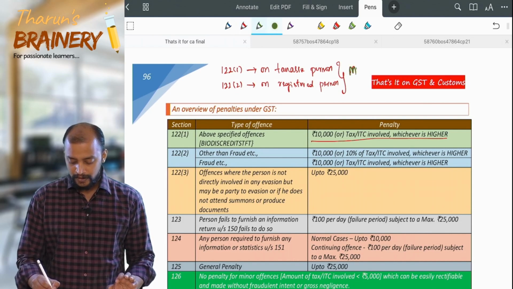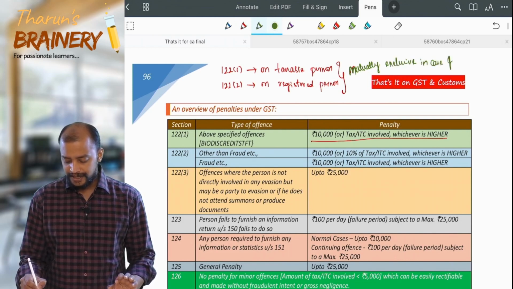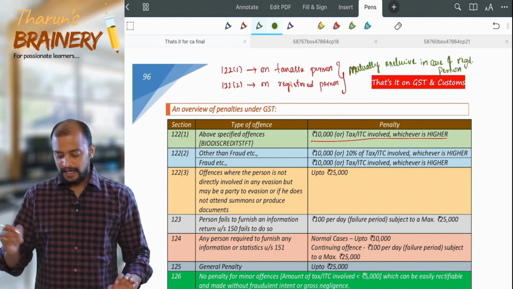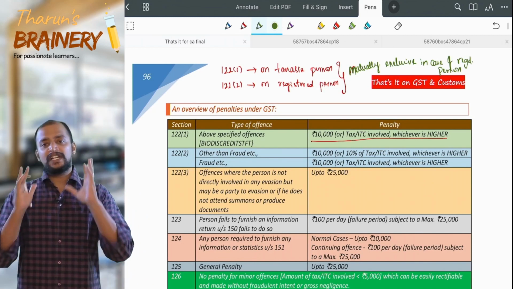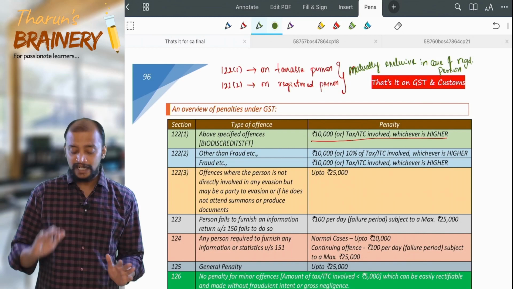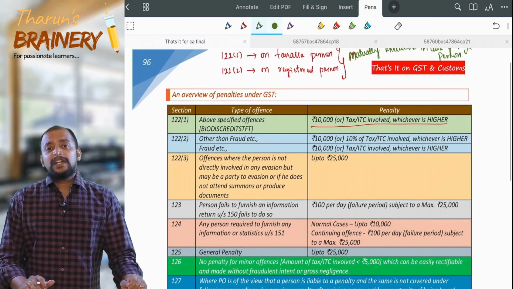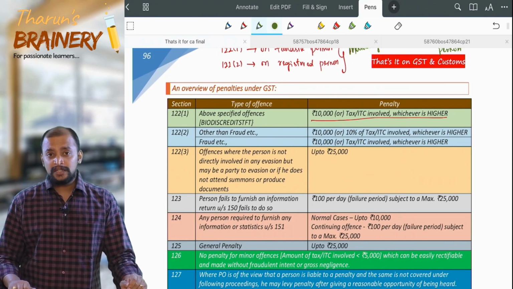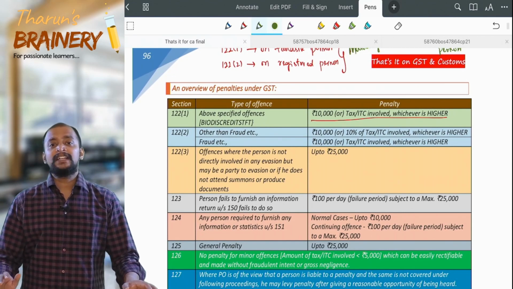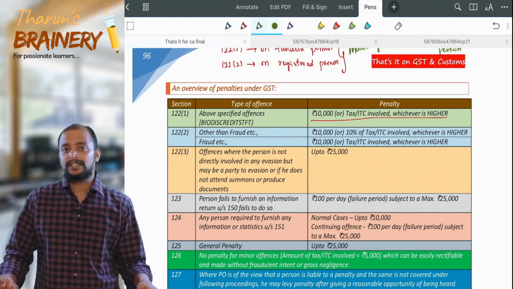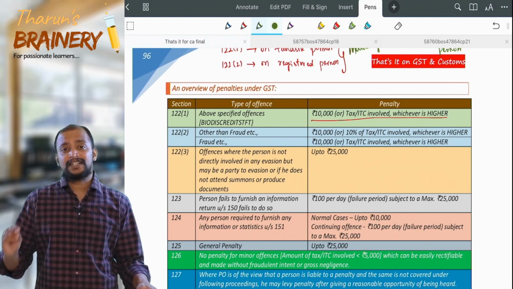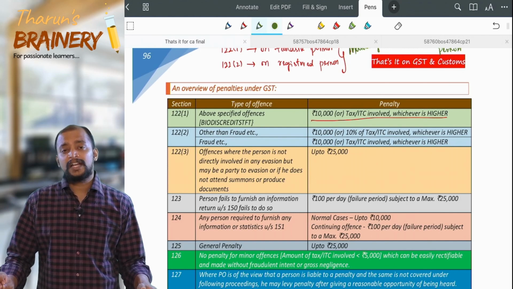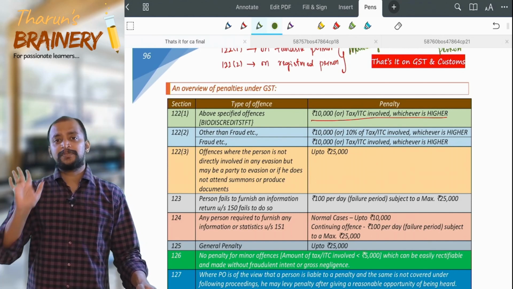Mutually exclusive in case of a registered person, which means either of these two will come. And what will be the penalty under 122 subsection 2? If it is fraud, meaning intention to evade is there, then 100% of the tax or ITC or refund or 10,000, whichever is higher, just like the 122(1) penalty.